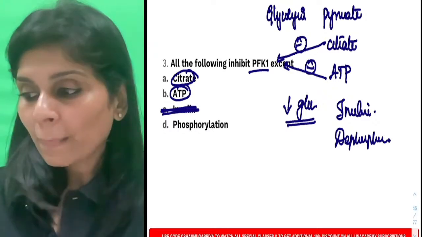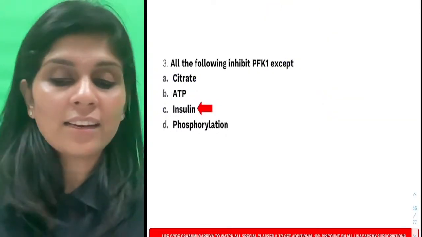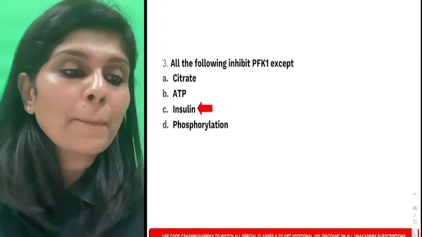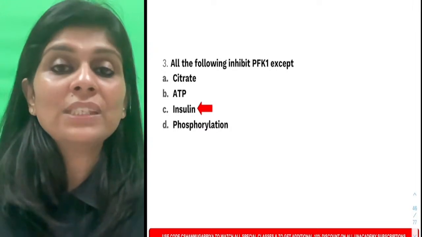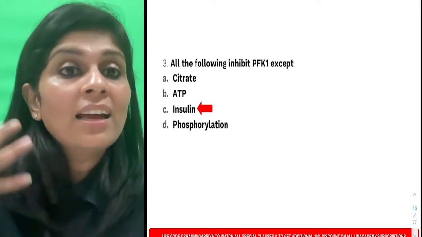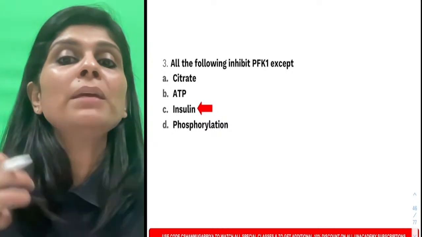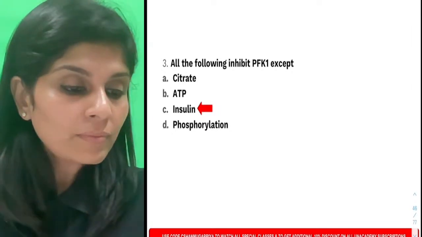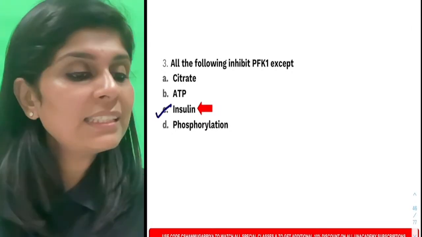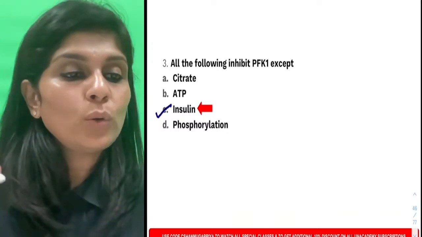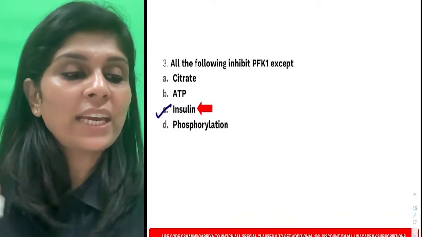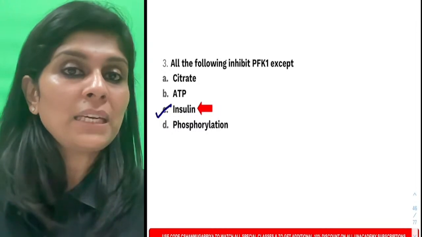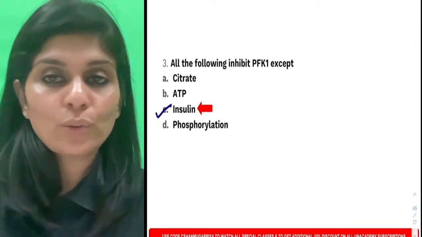Is that clear? So what is the right answer for this question? The right answer is insulin. Insulin stimulates phosphofructokinase 1 because the hormone insulin knows, if I stimulate phosphofructokinase 1, glycolysis will be stimulated. I will be able to push glucose into the cells, thereby I can reduce the blood glucose. Okay, so the answer is C. It's simple, right? If you try to approach any question logically, you will be able to answer it. So don't try to jump to an answer immediately. Look at all the choices and then try to find out the right answer.